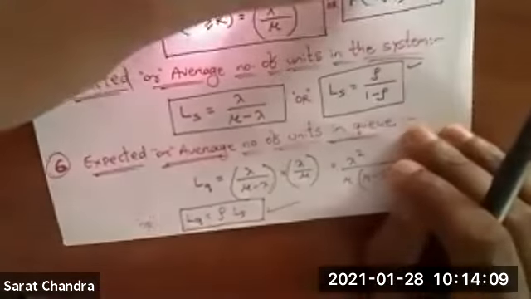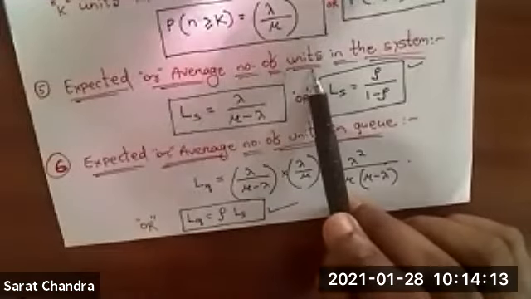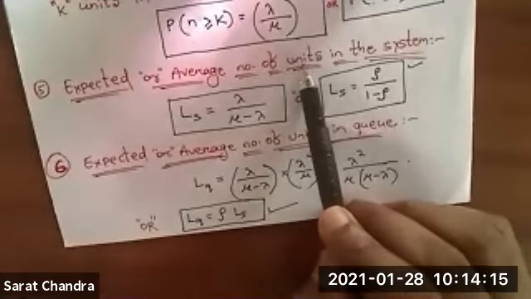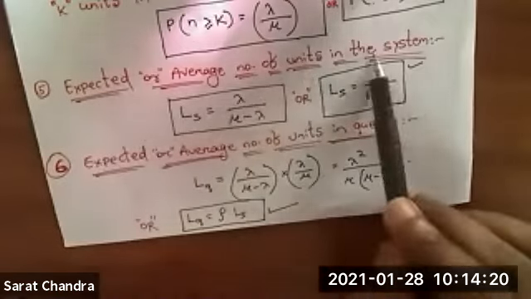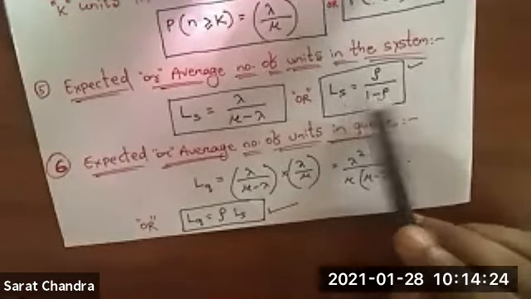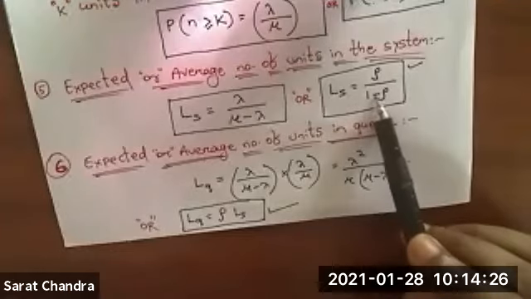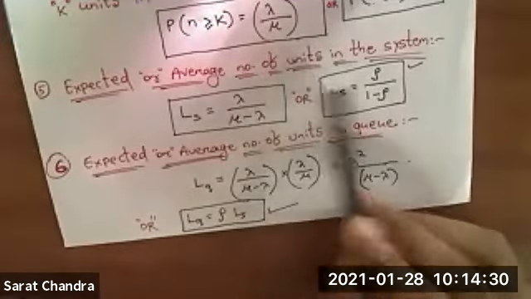And the next two important formulas are for the expected or average number of units in the system. Units means customers. So for that, the formula is LS equal to rho divided by 1 minus rho. That is the average number of customers in the system.